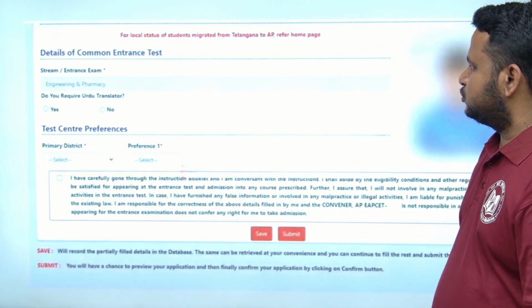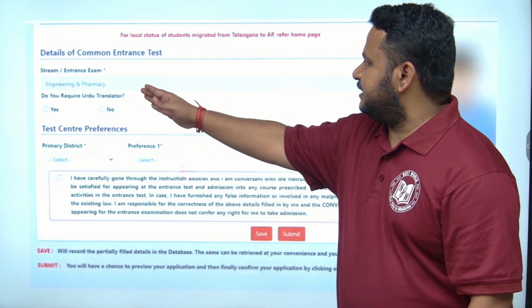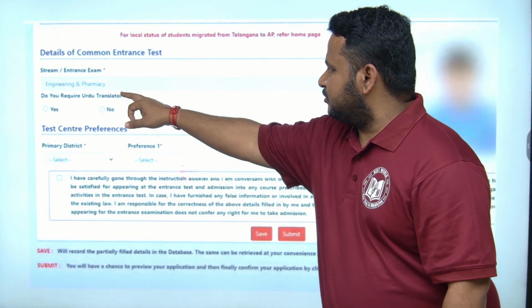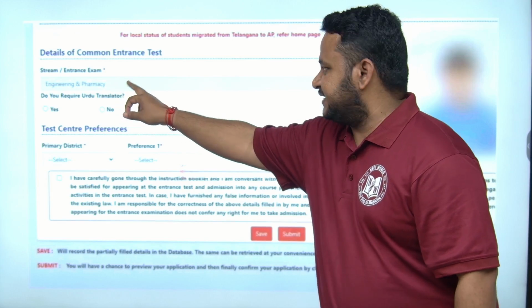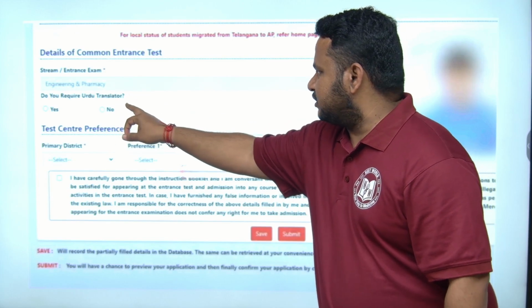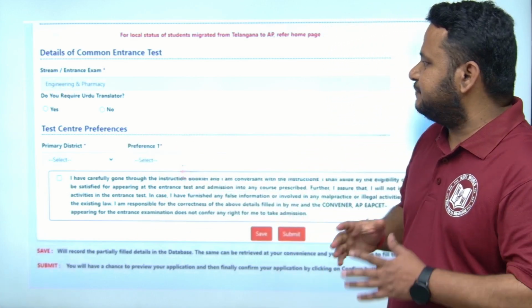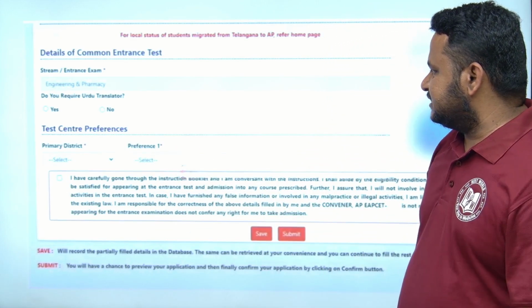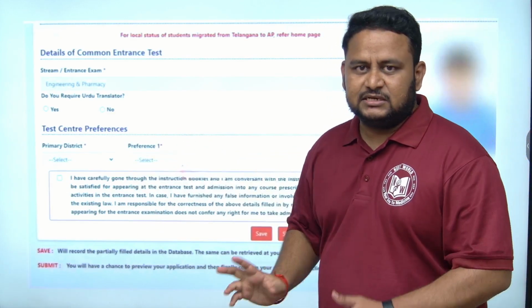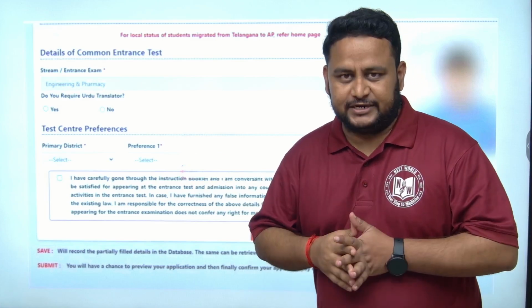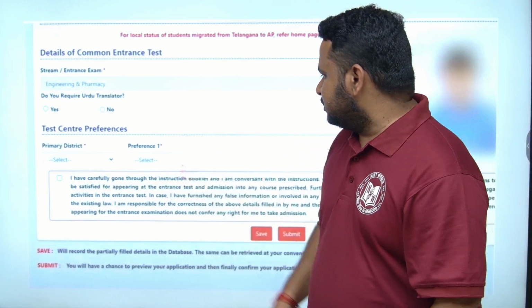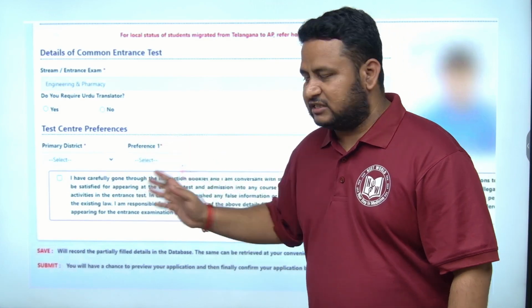So after this is done, you have to enter the stream or entrance exam. Suppose you have selected engineering and pharmacy, do you require Urdu translation or not? Yes or no, you can give based on your preference. Next, coming to test center preferences. First is the primary district, the district you want at highest priority, which is near to you. Then you can give other preferences also.